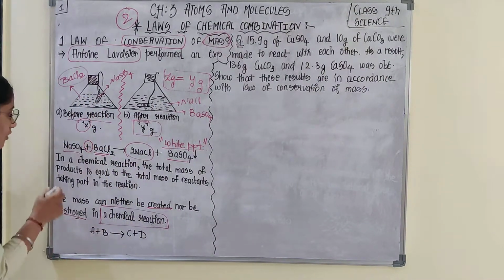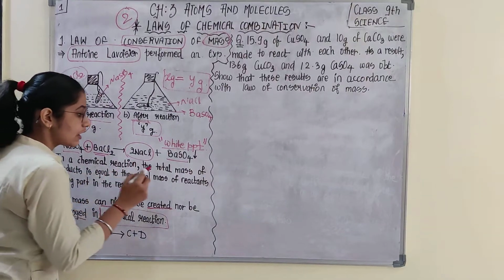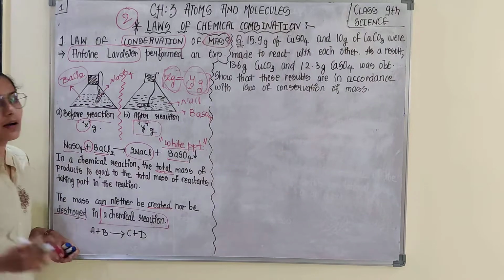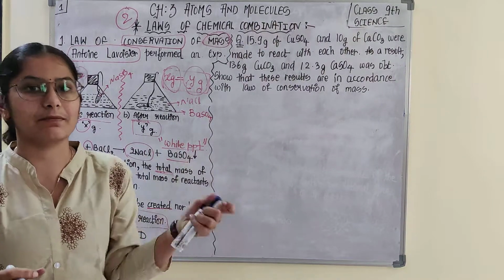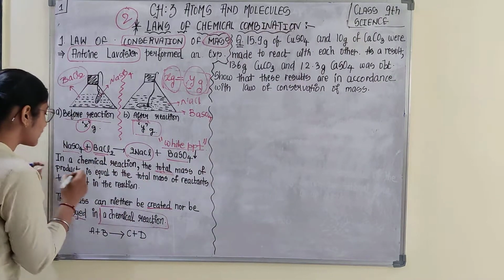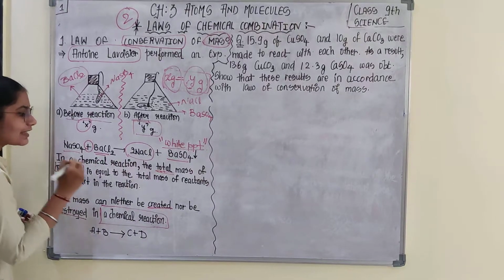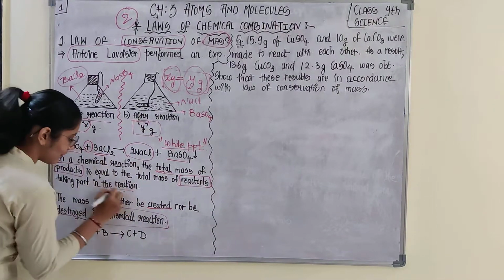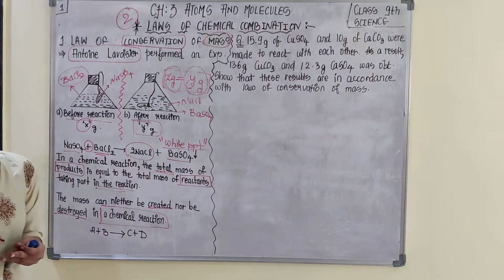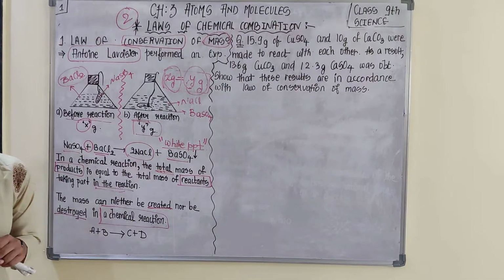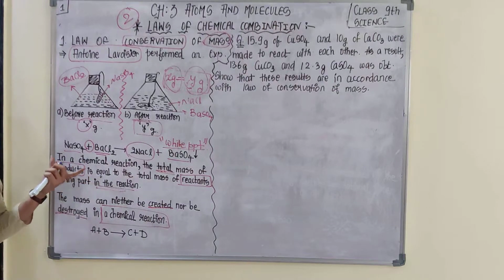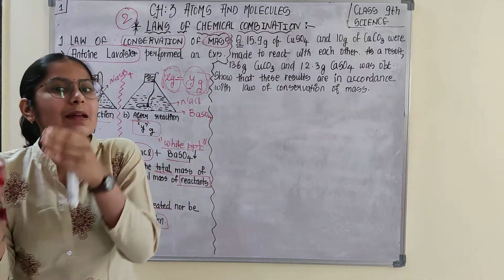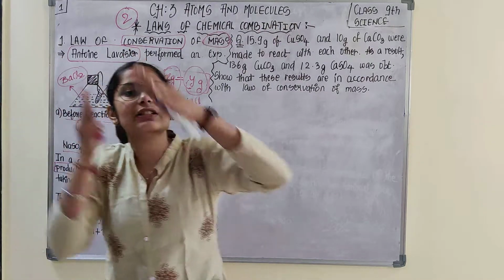So therefore he also said that in a chemical reaction the total mass, this is the total mass, not a mass of single element or atom, but the total mass of products is equal to the total mass of reactants in a chemical reaction. Okay, so the products and the reactants taking part in a chemical reaction, their mass remains same before reaction and after reaction.